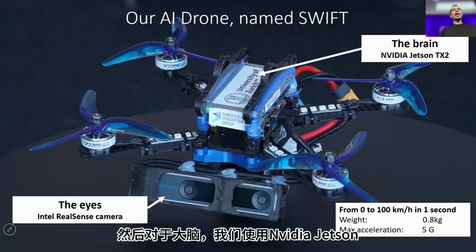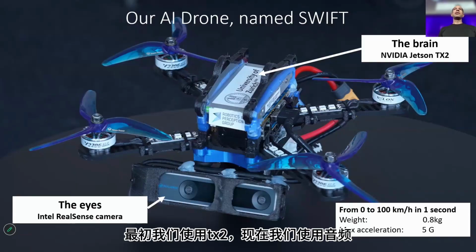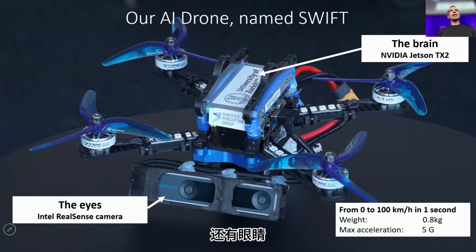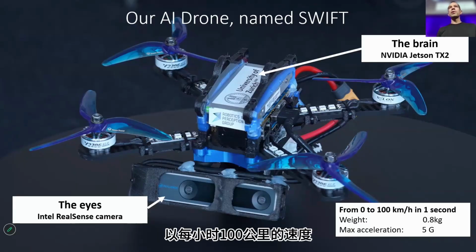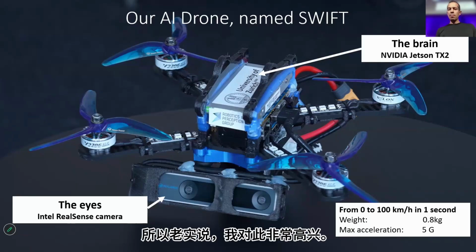And then for the brain, we use NVIDIA Jetson. Initially, we used the TX2. Now we are using Orin. And for the eyes, we had a lot of success with the Intel RealSense cameras because we could crash this drone at 100 kilometers per hour, and very rarely we broke the sensor. So to be honest, I was very happy about that.